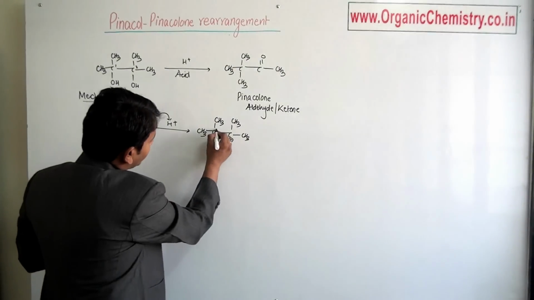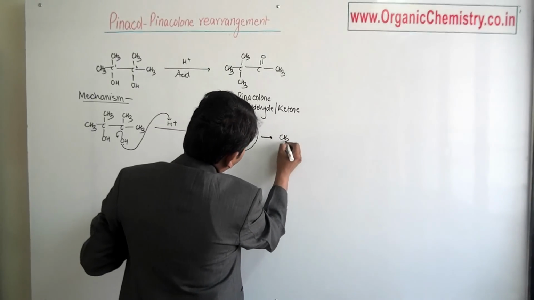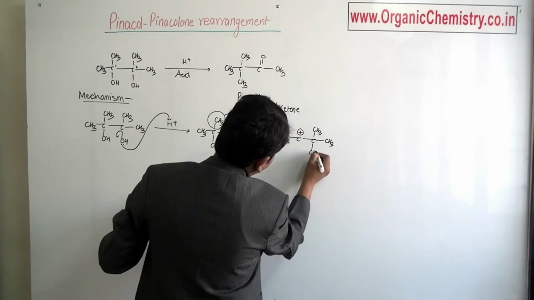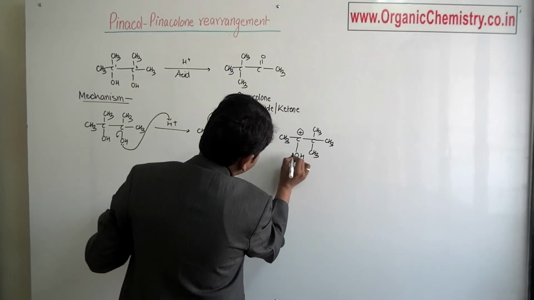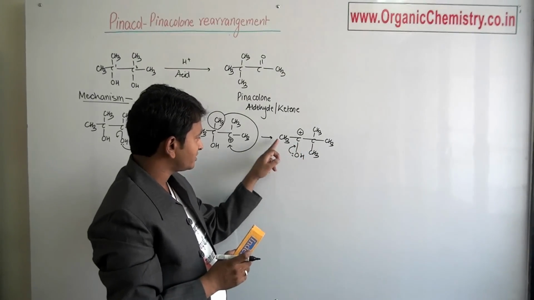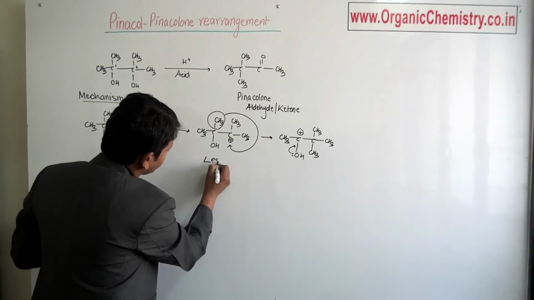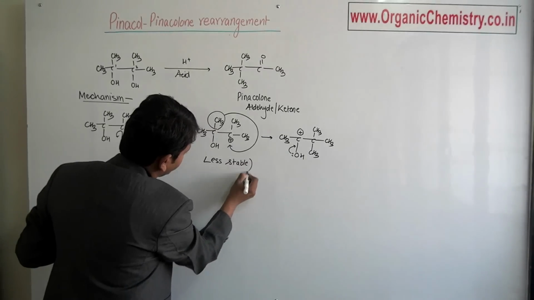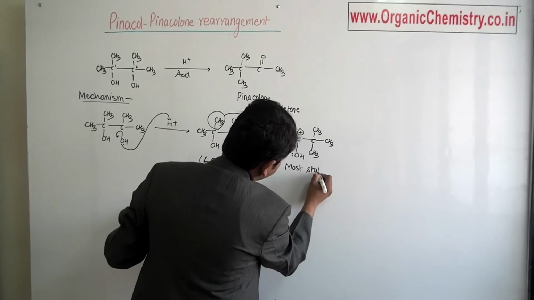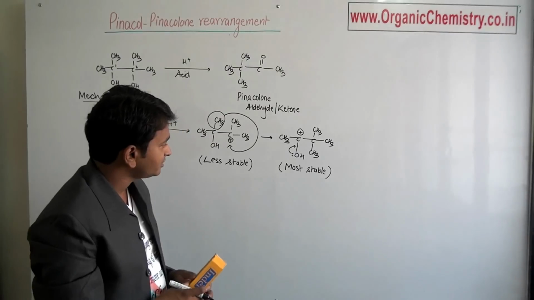But when this methyl group shifts from this position to this position, a new carbocation is generated which has stability due to resonance. This carbocation is stabilized by resonance and 2 inductive effect along with 3 hyperconjugation. So this is the less stable carbocation, and this carbocation is the most stable carbocation. So this rearrangement occurs for stability reasons.